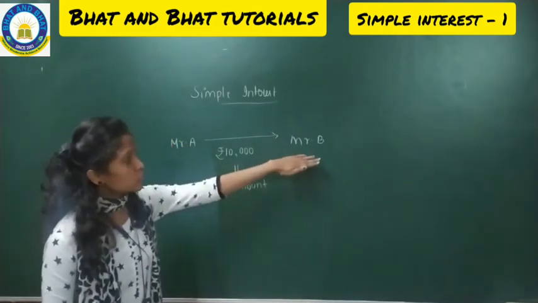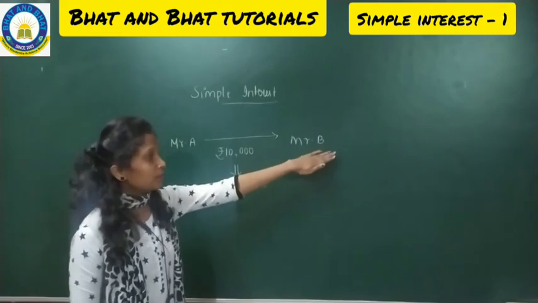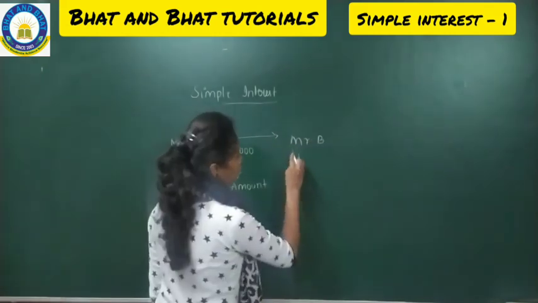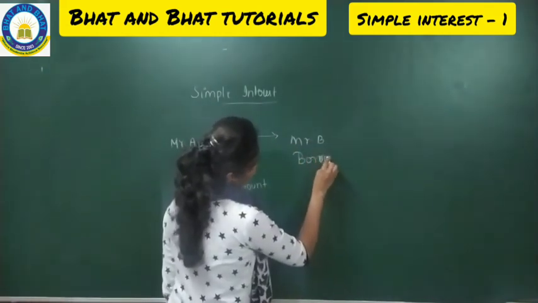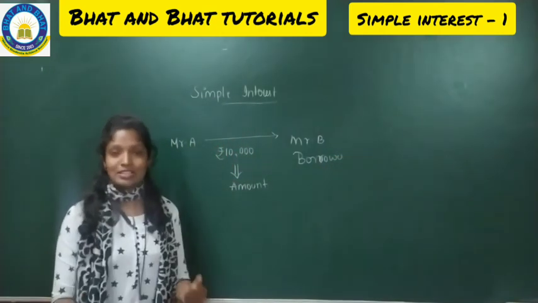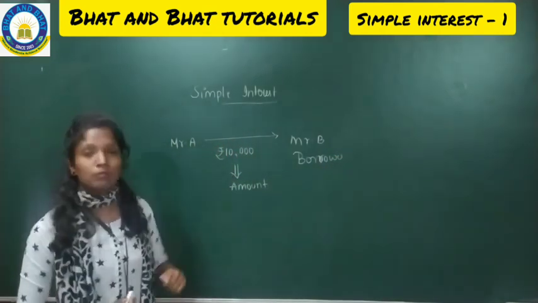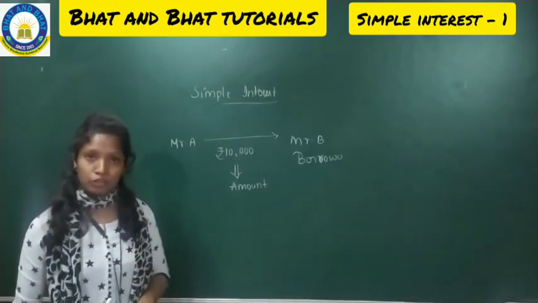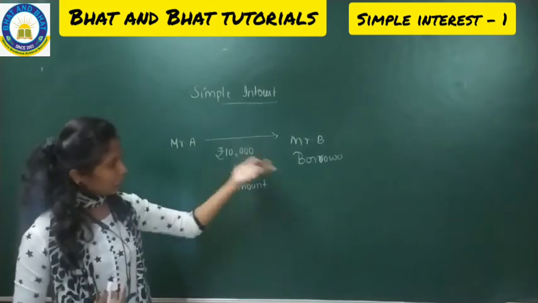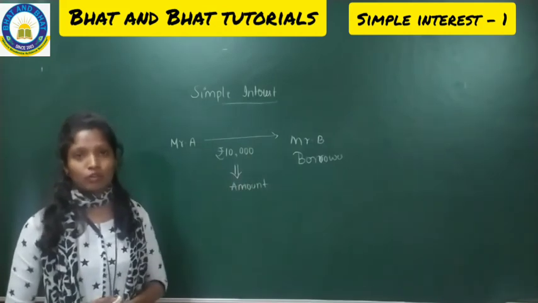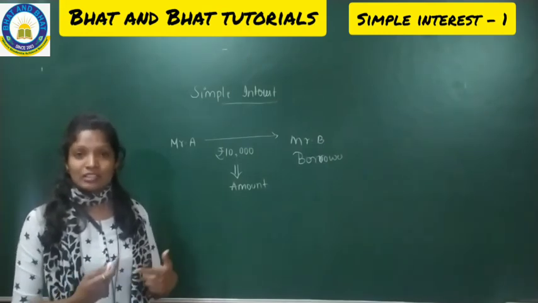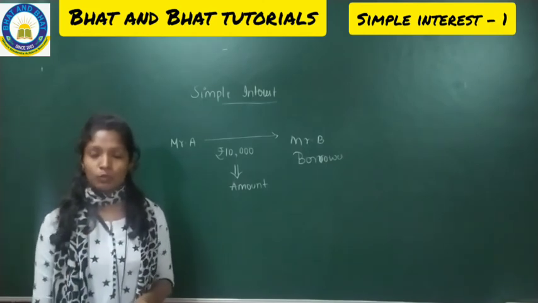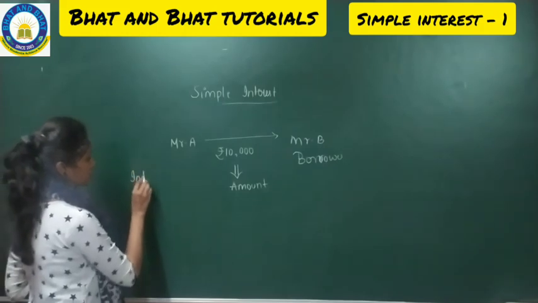Who is the one borrowing the amount? Mr. B is the one who is going to borrow the amount, so I am going to call him the borrower, since he is borrowing the amount from Mr. A. He is borrowing the amount of 10,000. Can A simply give 10,000 to Mr. B? No, A cannot give it simply. So he will charge one more thing. You have heard the word in the banks and all. That is nothing but the interest.